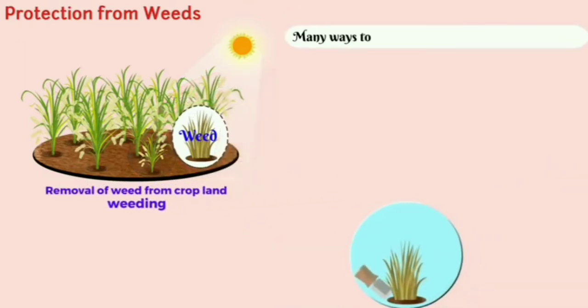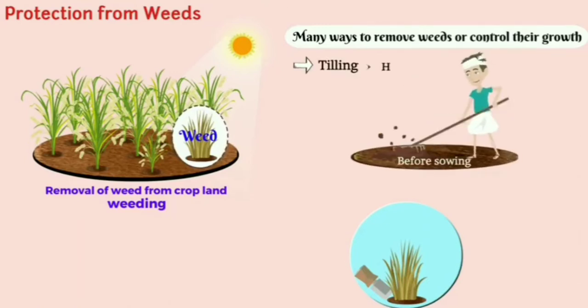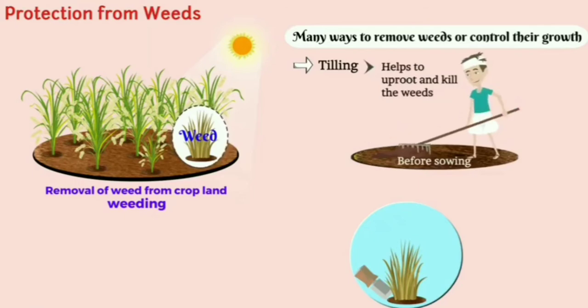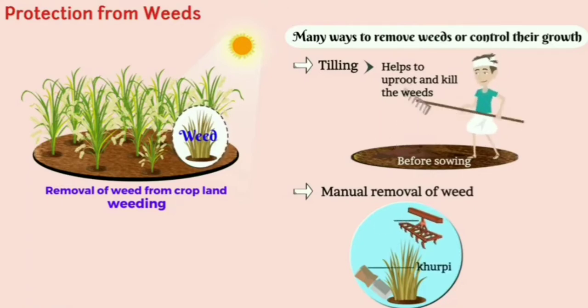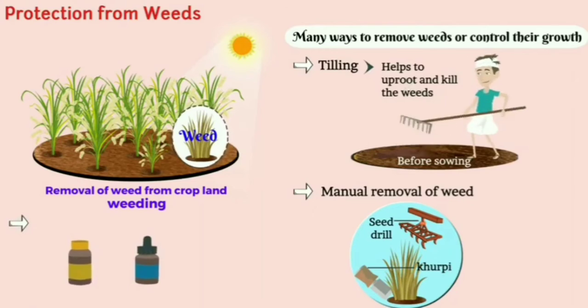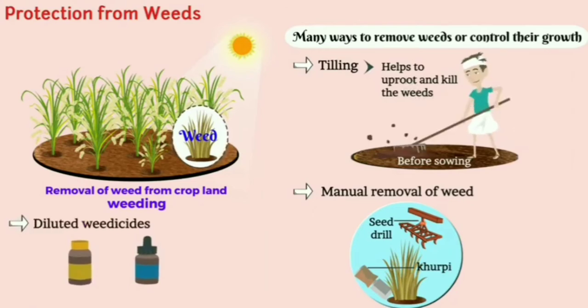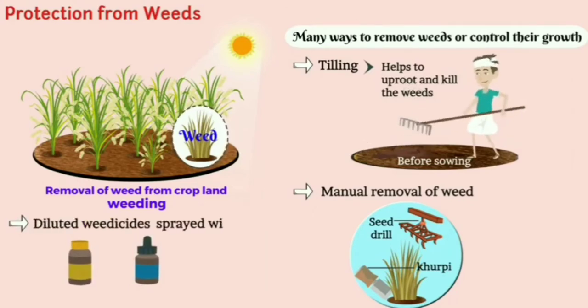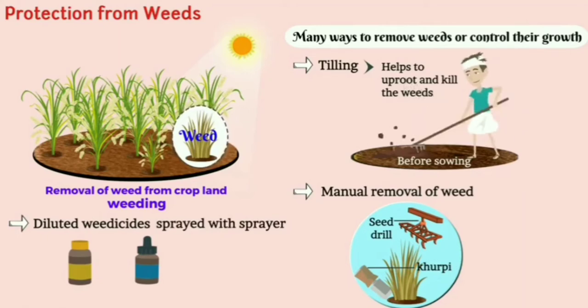There are many ways to remove weeds or control their growth. Tilling before sowing helps to uproot and kill the weeds. Manual removal of weed is done by trowel, that is khurpi, or seed drill. Some chemicals called weedicides are diluted to the required extent and sprayed with a sprayer to control weeds.